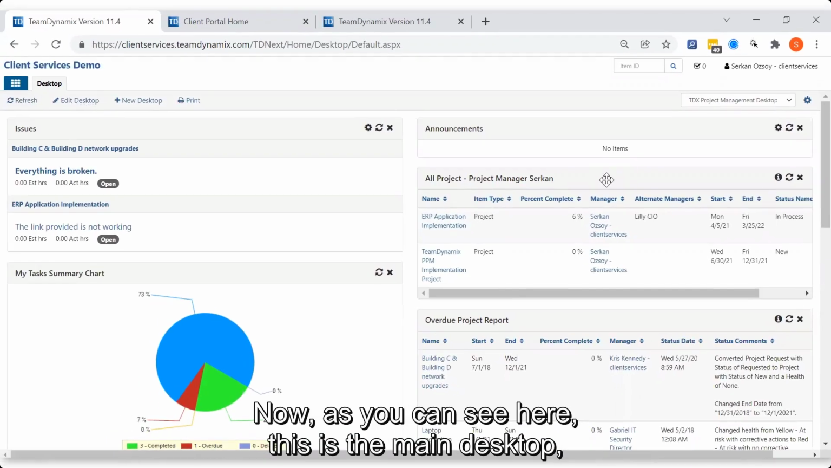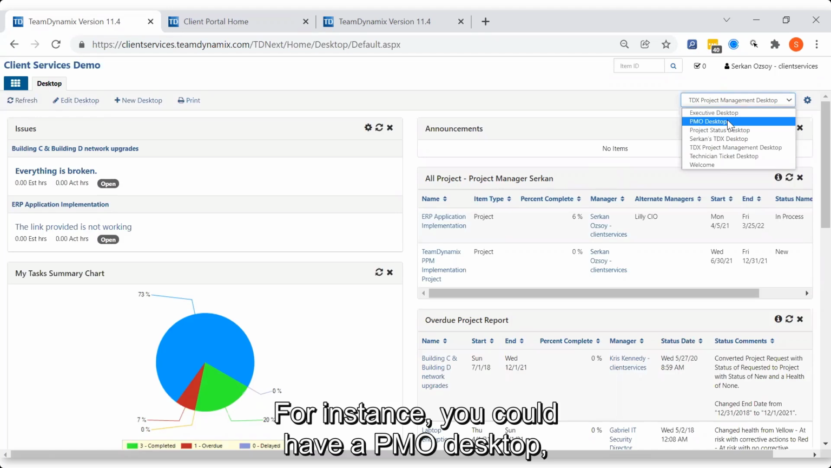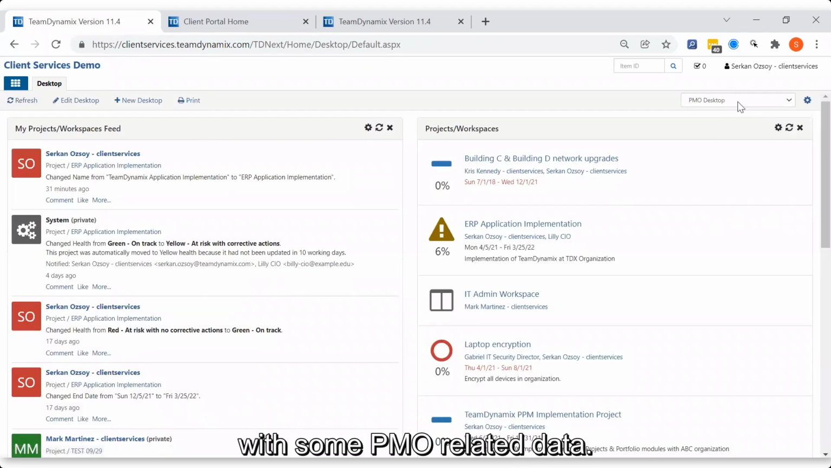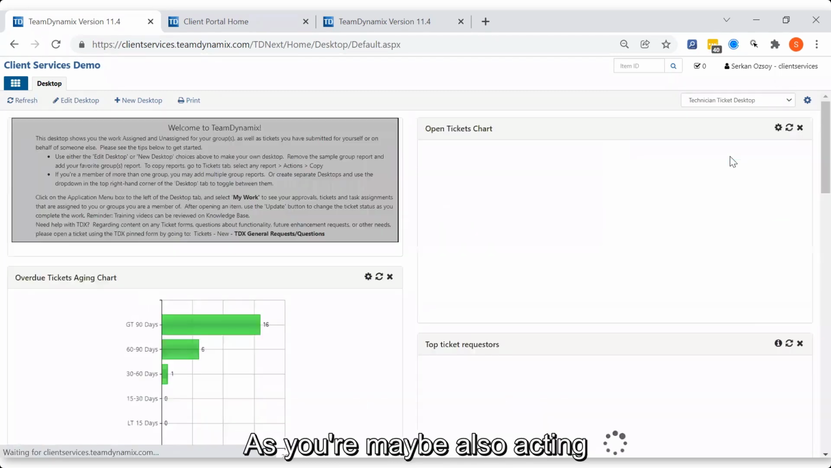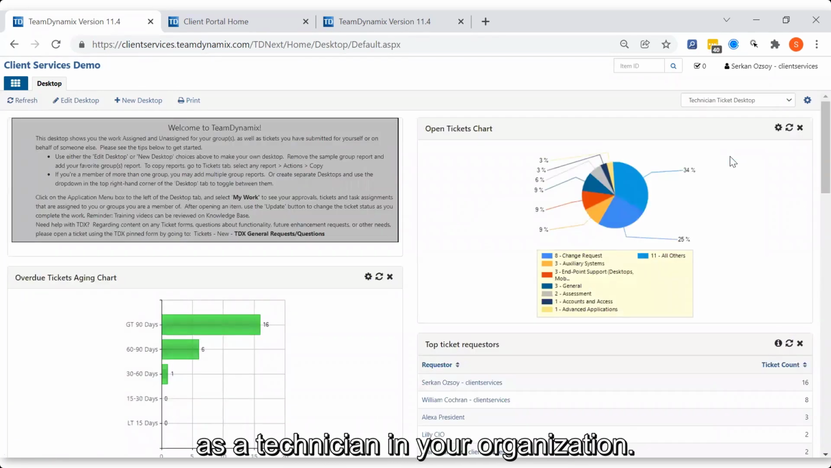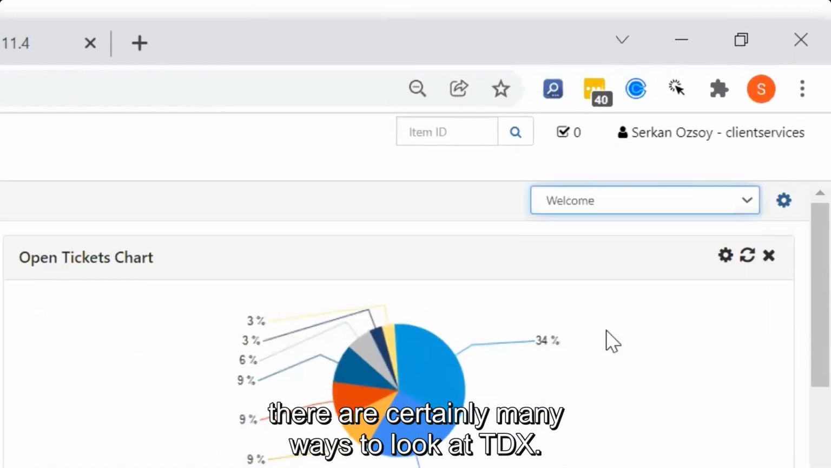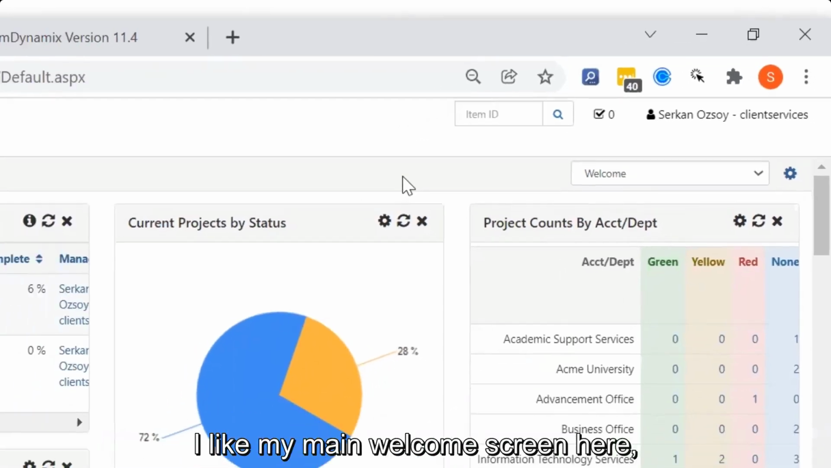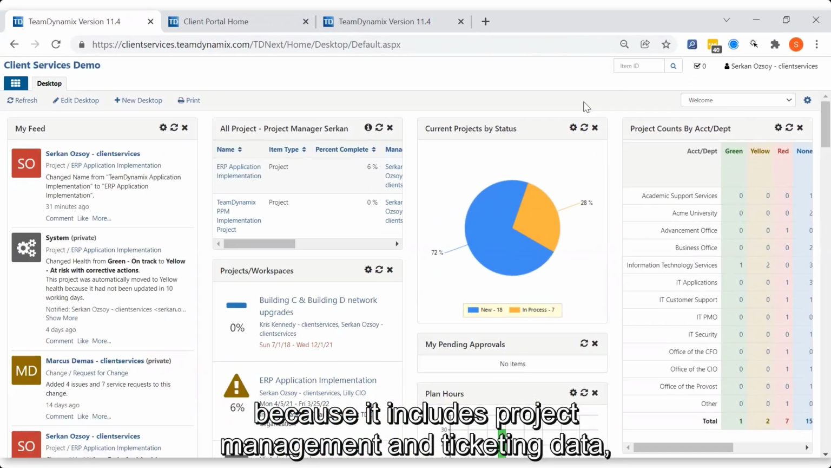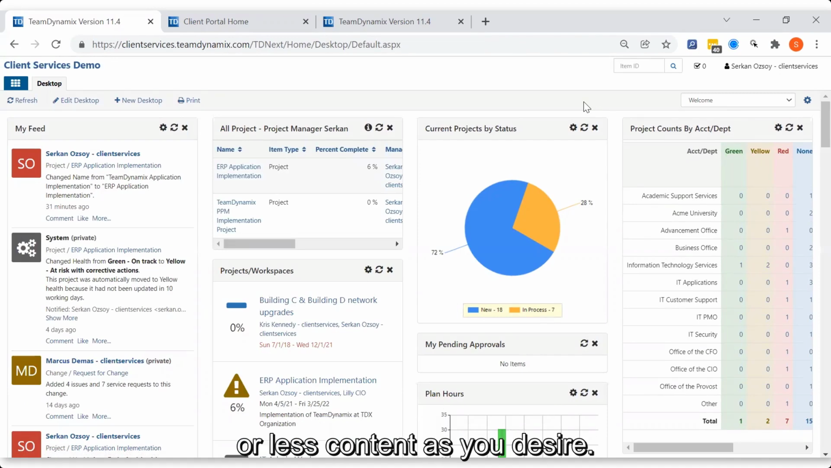Now, as you can see here, this is the main desktop, but you can certainly have multiple desktops. For instance, you could have a PMO desktop with some PMO related data. You could have a technician ticket desktop, right? As you're maybe also acting as a technician in your organization. So depending on the view that you would like to get, there are certainly many ways to look at TDX. I like my main welcome screen here because it includes project management and ticketing data in one screen, but you can certainly add more or less content as you desire.